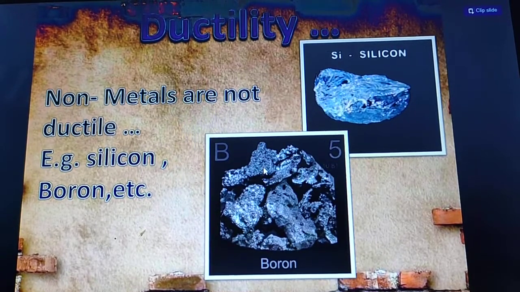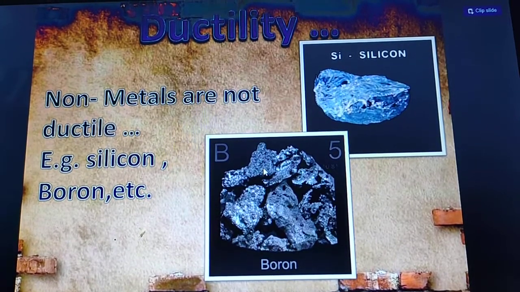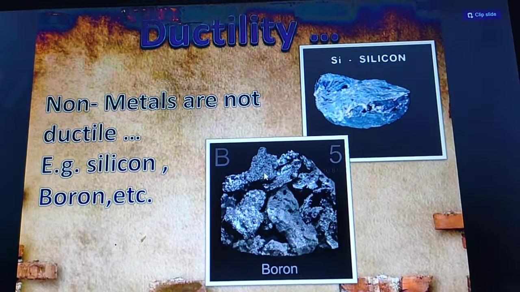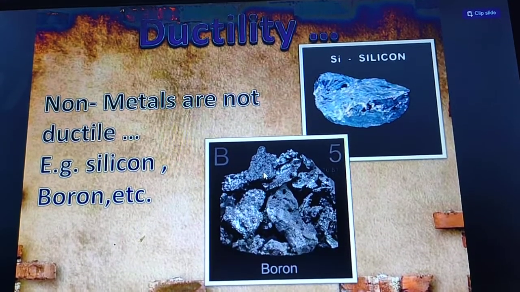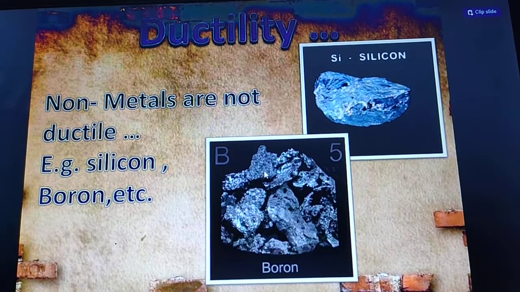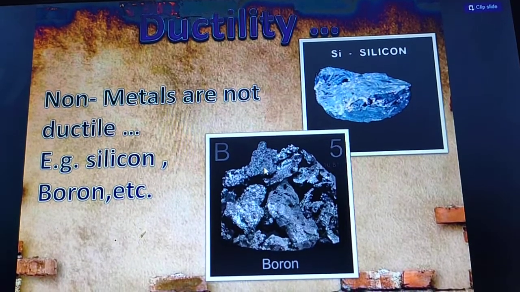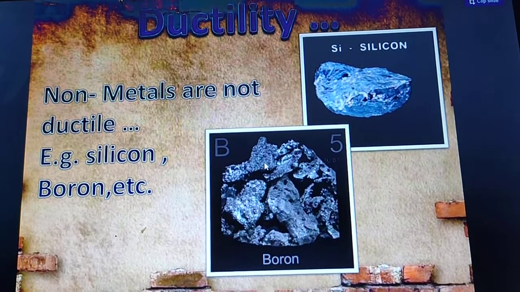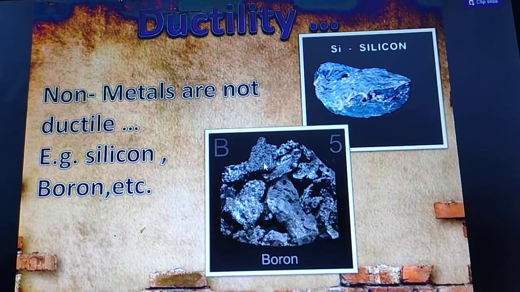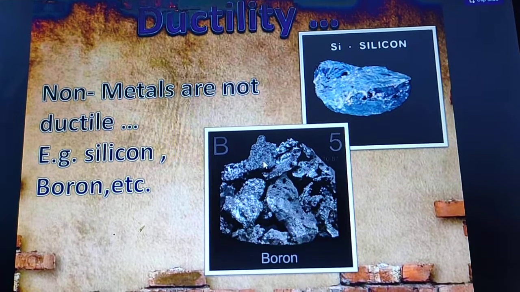So non-metals are not ductile. For example, you can see silicon and boron. These are non-metals which you cannot draw into thin wires.